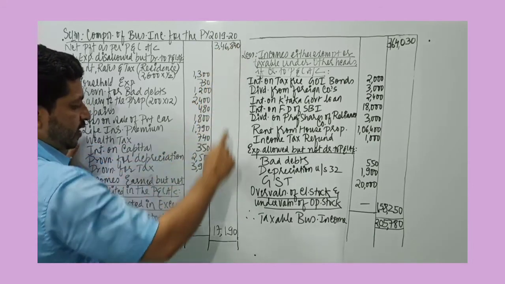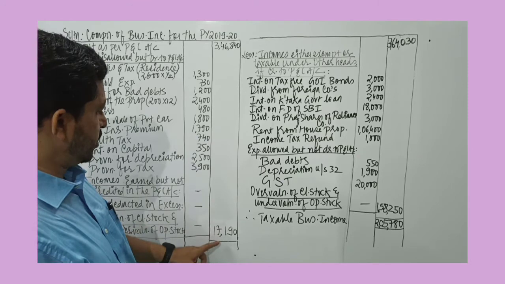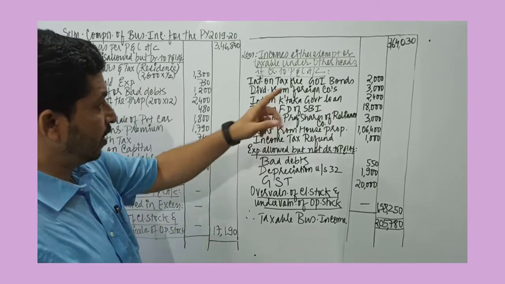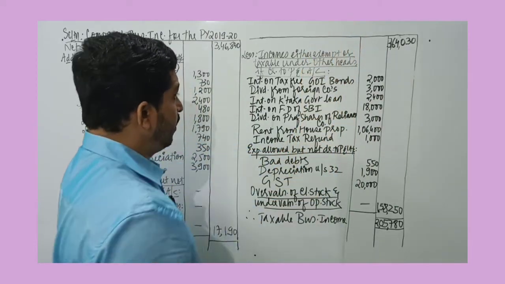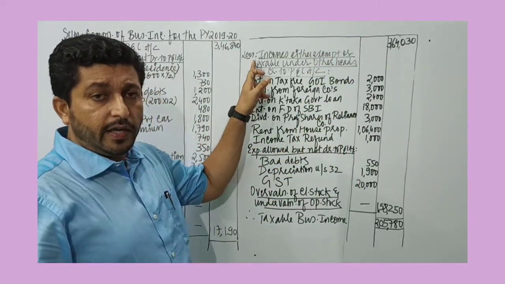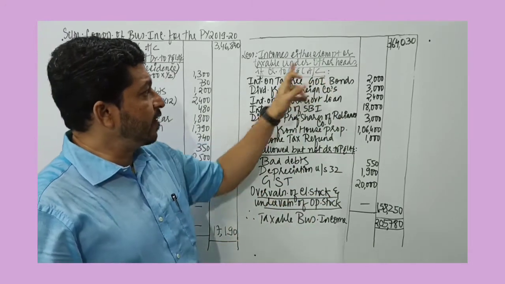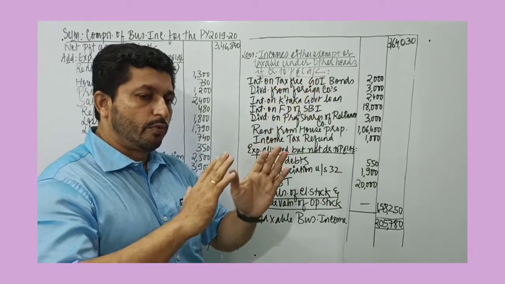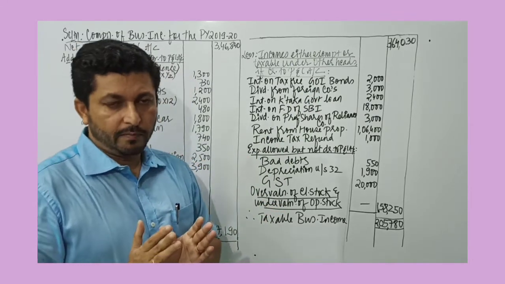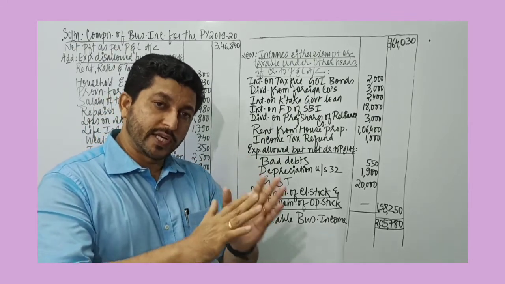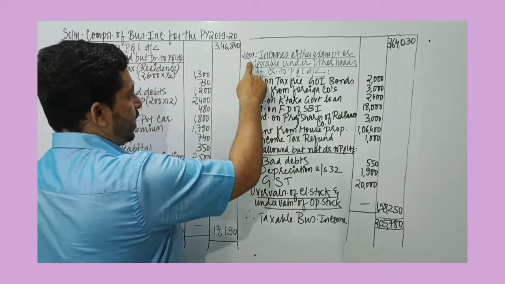So 3,46,840 plus 17,190, we get 3,64,030. Then from this we deduct incomes either exempt from tax or taxable under other heads, if credited to profit and loss account. So we check the credit side of the profit and loss account. If there is any exempt income, or any income which is taxable under other heads, not the business head, then those incomes must be deducted.